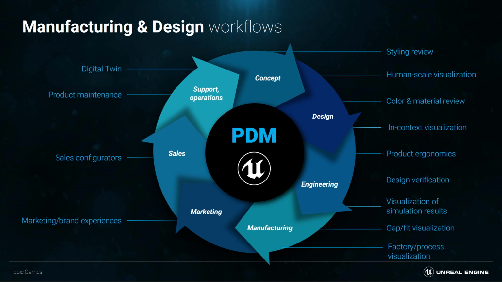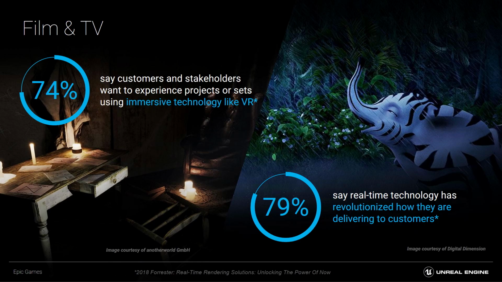We work through this entire cycle with what those industries are used to, because that's the way it should be. Your data should be the way you need it to be coming into Unreal Engine, and that is exactly how we pride ourselves in working in these different spaces. So film and television, we saw a little sample there earlier. We're seeing studios, television studios, film studios, visual effects studios, seeing that real-time technology is revolutionizing how they're delivering their products out the door, whether it's the television or the small screen mobile or the big screen for film as well.